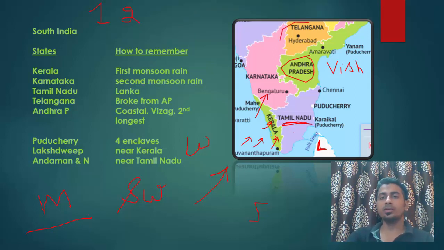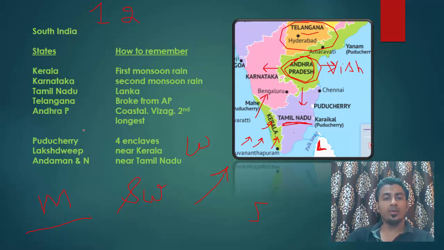And then how to remember Telangana? Telangana is a long landlocked state and it was made from Andhra Pradesh only. So Telangana cannot be to the east of Andhra Pradesh because we have got Bay of Bengal. It cannot be to the west because we have Karnataka, and cannot be south because we have got Tamil Nadu. So where will it be? It will be to the north, which is Telangana.